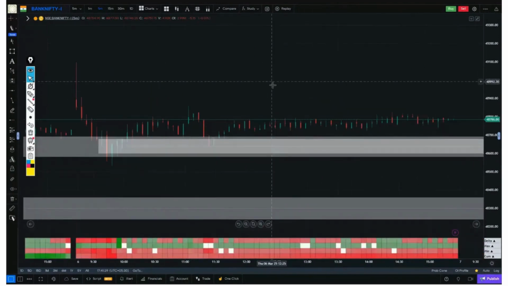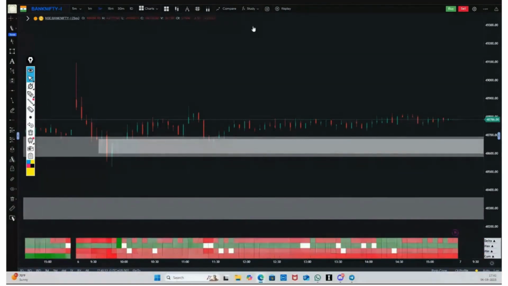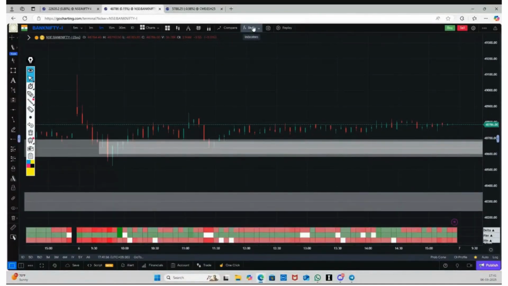Look, okay, this was today's Nifty and Bank Nifty. If anyone has any doubts, please raise your hand and unmute yourself.